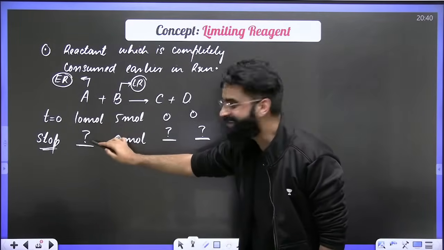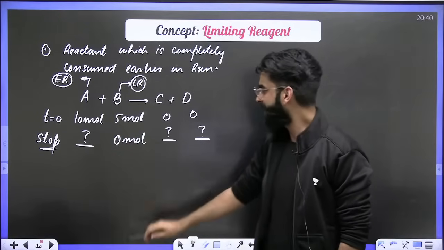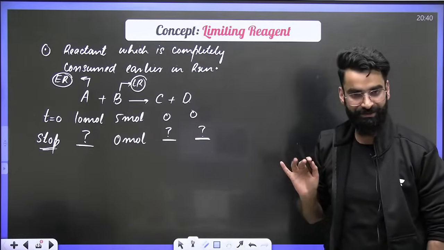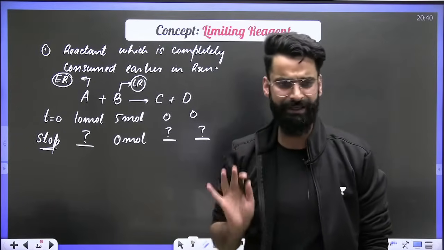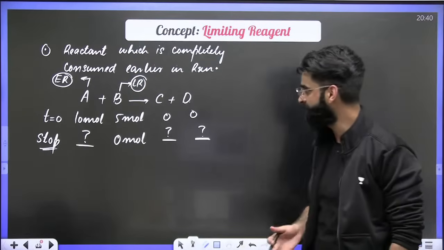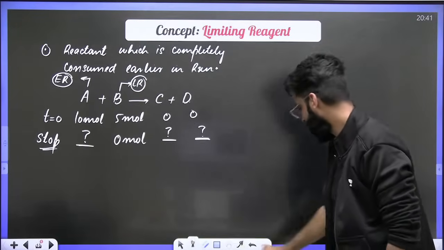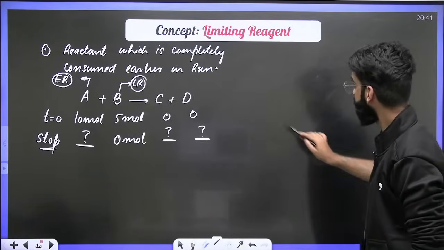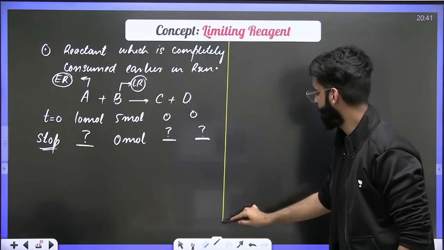Calculate the moles of excess reagent left in the container. Calculate the moles of products which have got formed at the end of the reaction. That is the question which can be asked out of the limiting reagent concept. Now, how to deal with this concept? Understand what I'm going to say now. Now I'm going to tell you the types of the questions and the concepts involved.